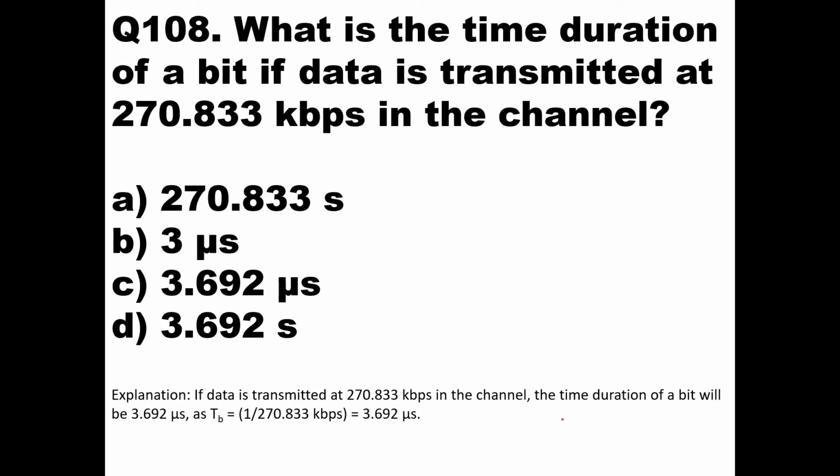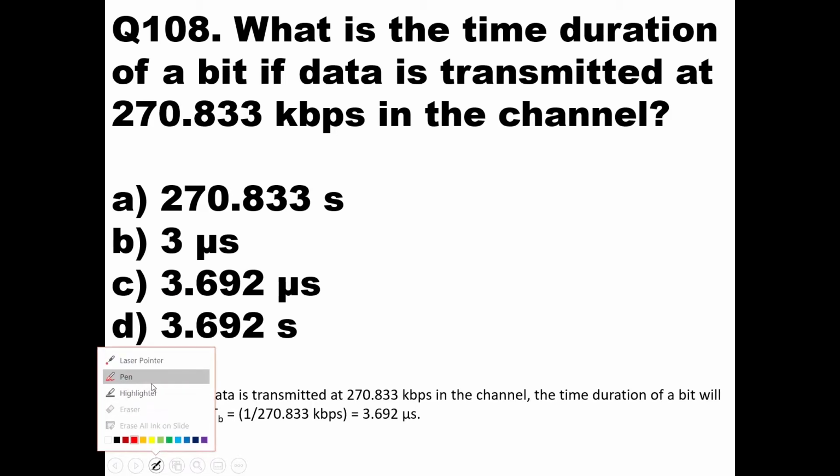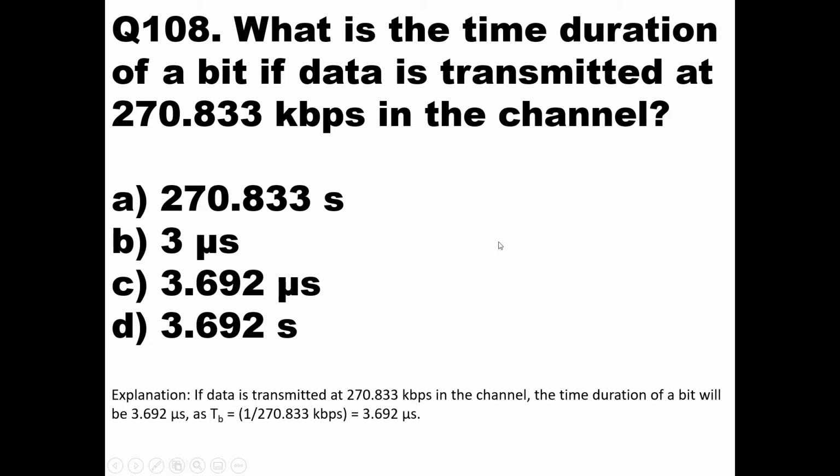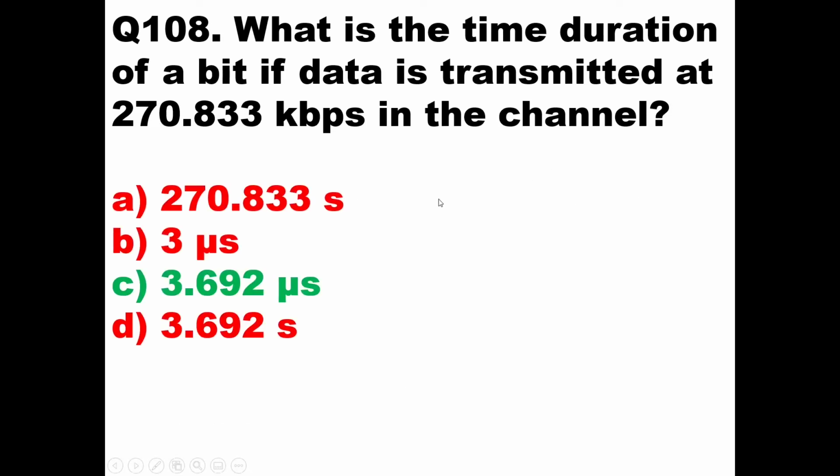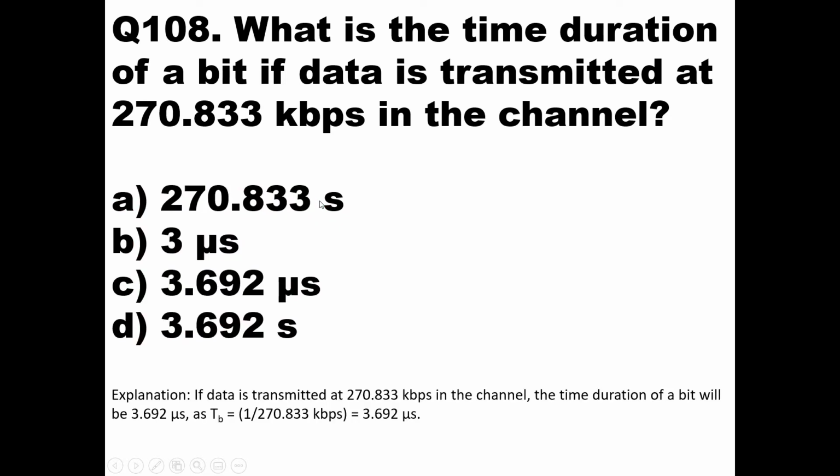What is the time duration of a bit if data is transmitted at 270.833 kilobits per second in the channel? Now here, the speed is given as 270.833 kilobits per second in the channel.